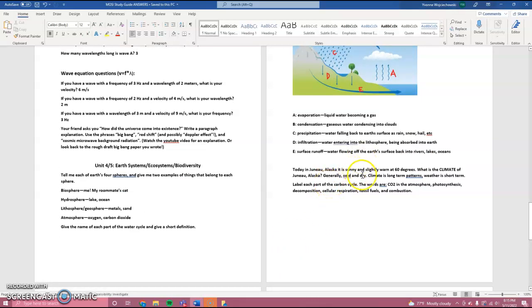Today in Juneau, Alaska, it is sunny and slightly warm. It's supposed to say warm.